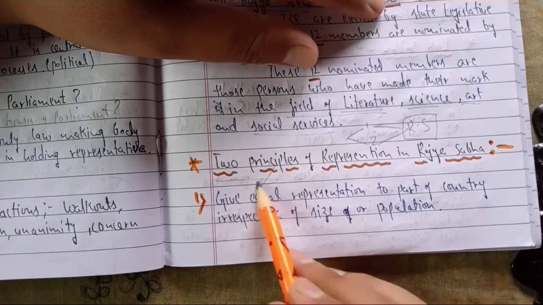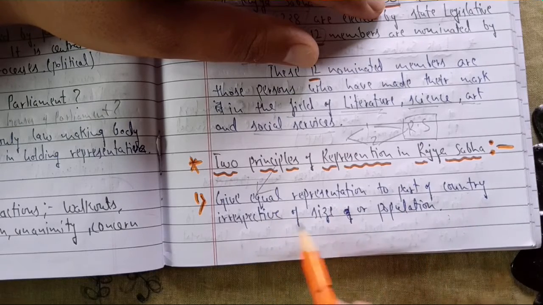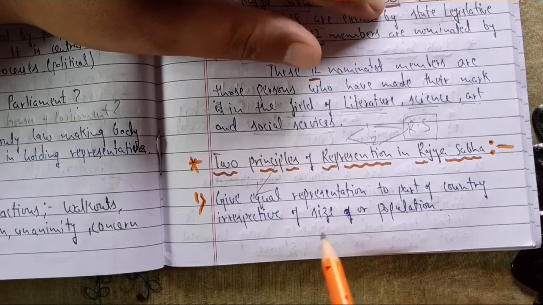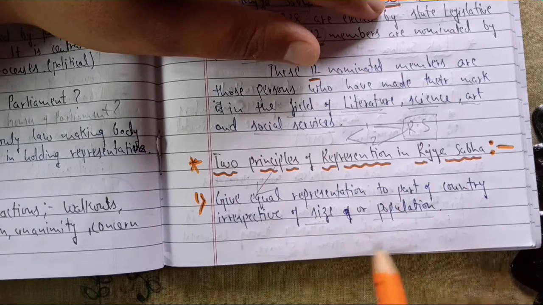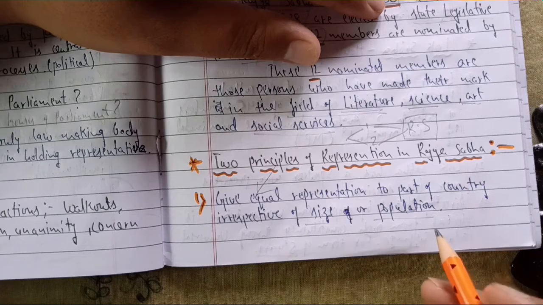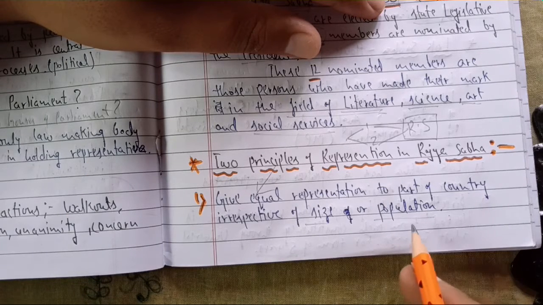The first principle is to give equal representation to each part of the country irrespective of size and population. We have to give representation to each and every place or state irrespective of their size and population. We don't have to look at their size or population, or which caste or which religion, which language they are speaking, how many people are living there. We don't have to look at that. There cannot be any discrimination on the basis of size or population.